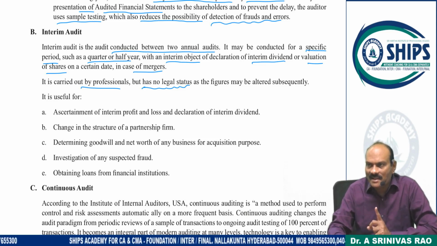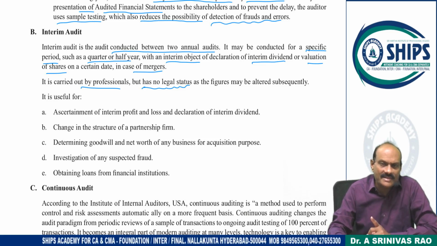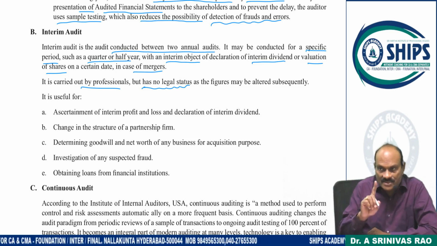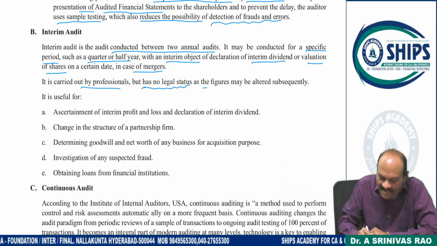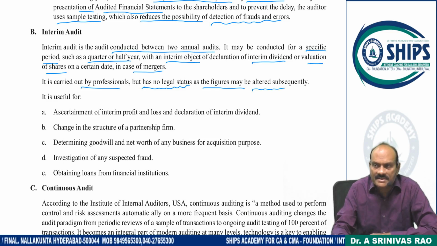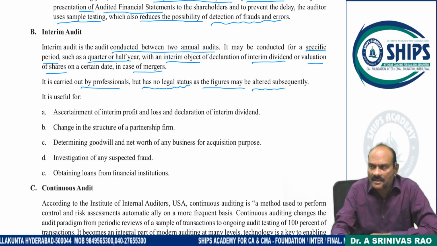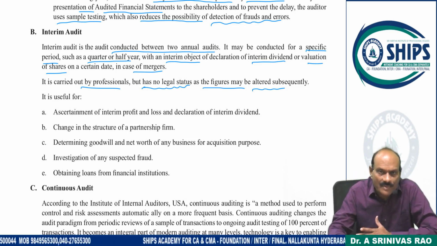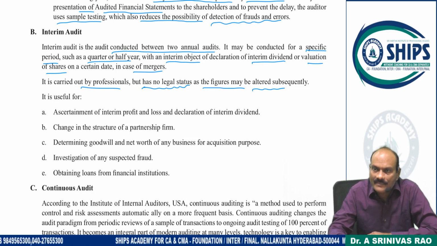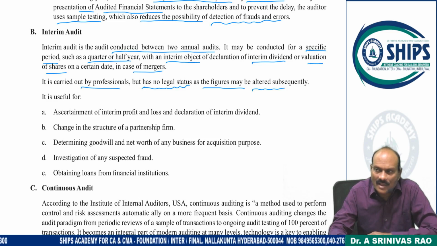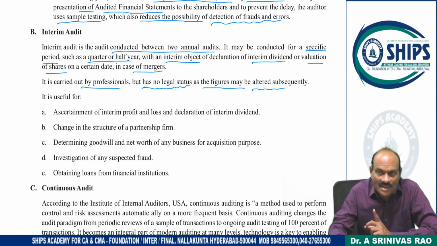Audit means it will happen only once a year. Any remaining audit is purely for internal purposes, for your policy decision purpose. Thereby remember, here it has no legal status, and the figures may be tampered with subsequently. Q2 audit is done, dividend is declared. Later, can't you go back to the previous data and change the figures? Tampering is a possibility because it is internal. That is quite possible, whereas once the annual audit is completed, you can't go back and correct it. That is not possible there.